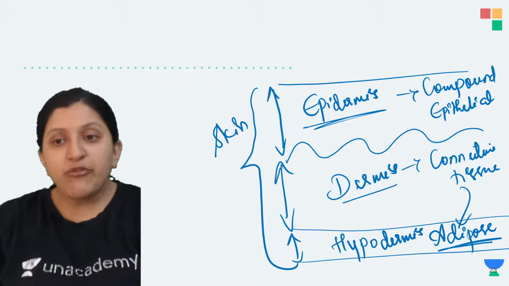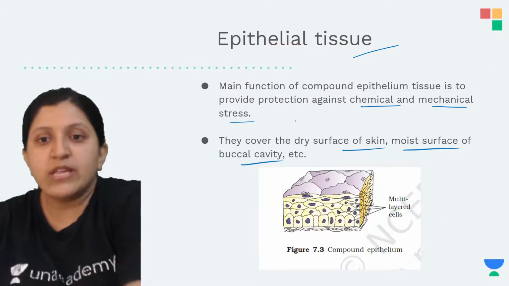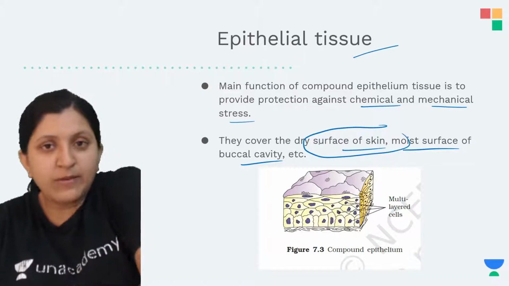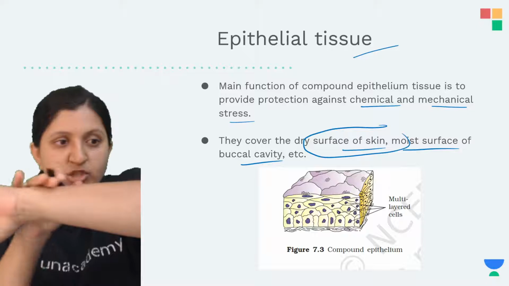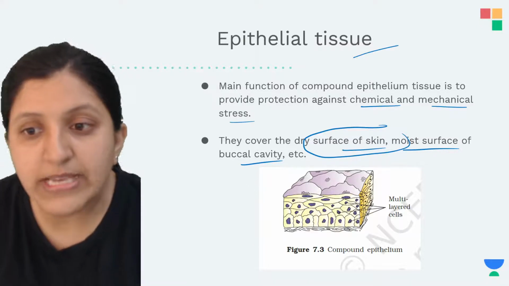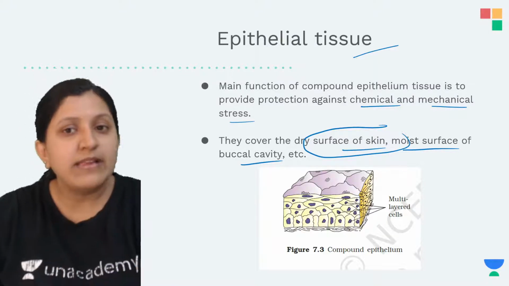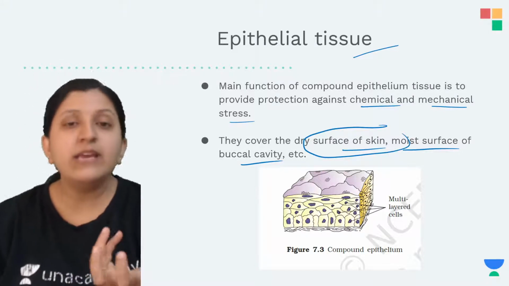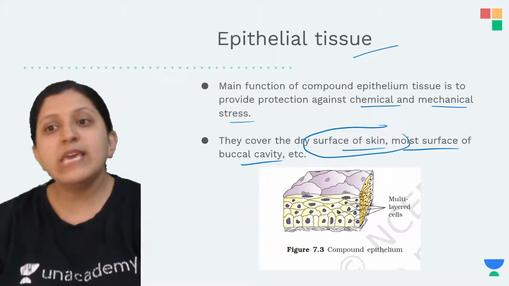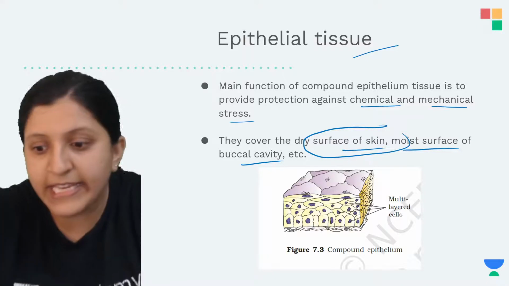Now with respect to that, you can see that the compound epithelium covers the dry surface of the skin, and the moist surface of the buccal cavity. All that is done by the compound epithelium, which can give protection against chemical or mechanical stress. Is this clear? Any doubt in this?